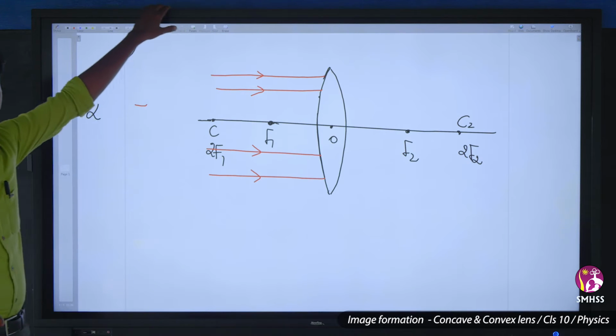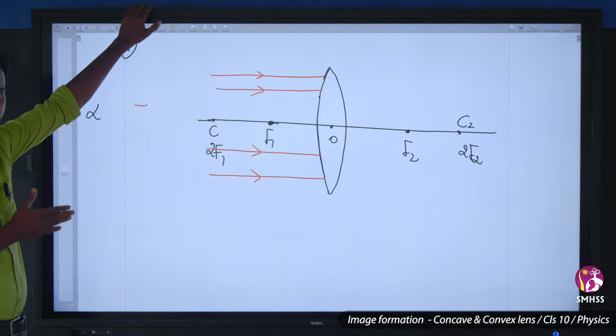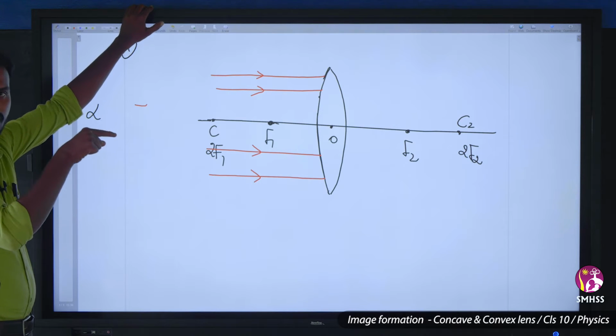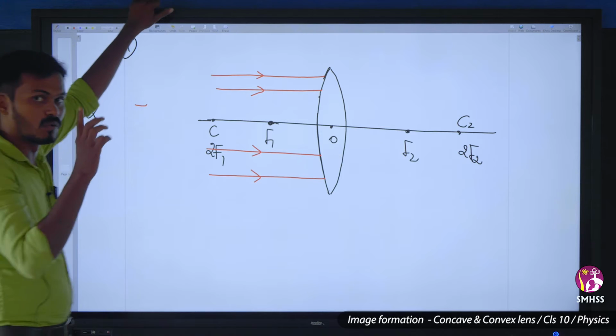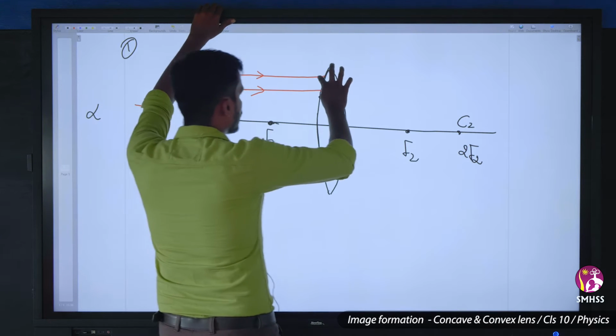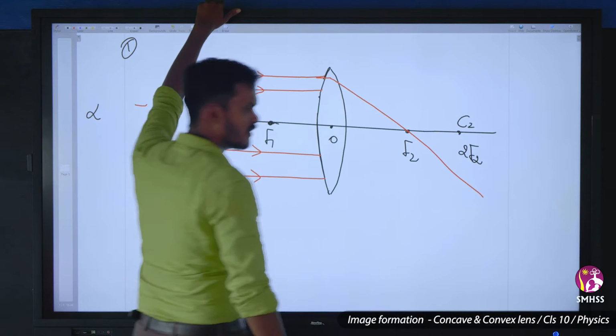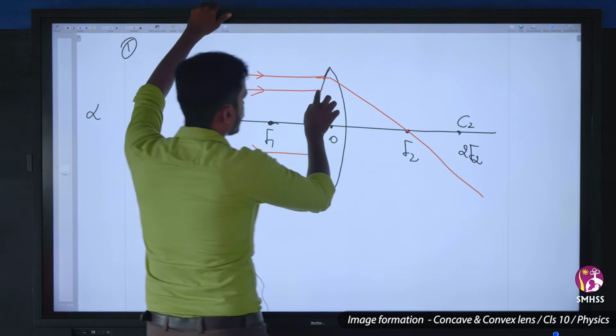We know the rule, that is any ray parallel to the principal axis after refraction it will converge at the focus. We know that is rule number 1. We have rule number 2 we have studied. Any ray passing through the optical center after refraction it will pass through the principal focus of the other side. So adhe pola.